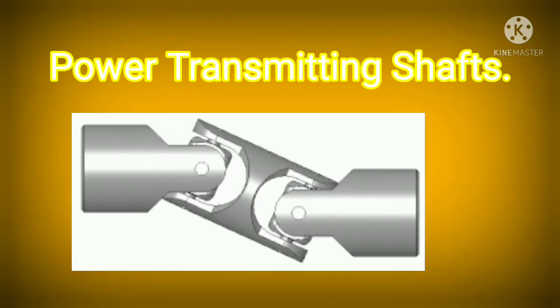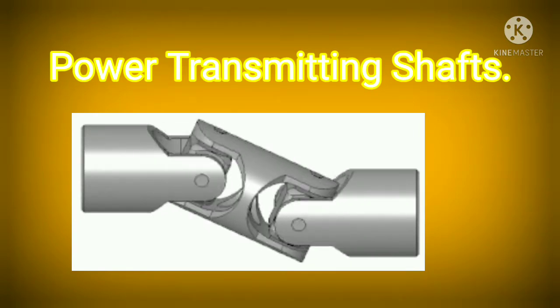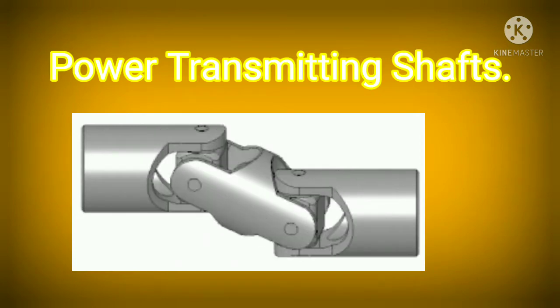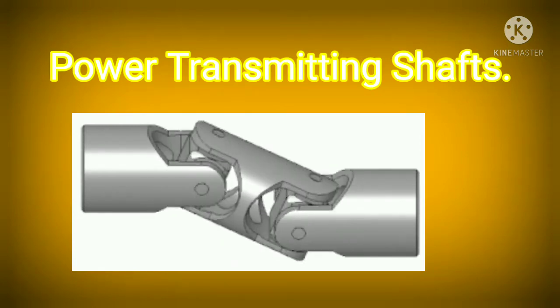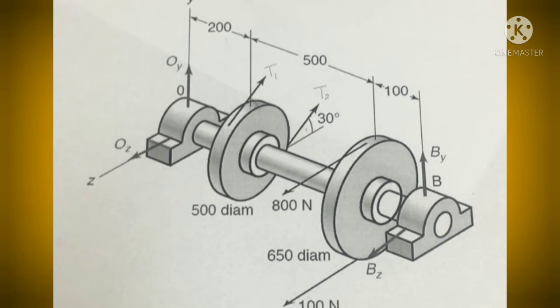Generally, the power transmitting shafts are subjected to bending moment and twisting moment, that is torque. Hence, bending and torsional shear stresses are induced in the shaft. Bending moment is caused due to mounting of pulleys, gears, sprockets, bearings, etc. on the shaft.